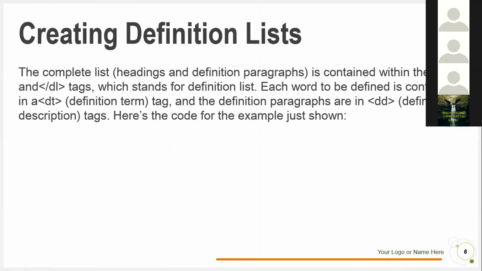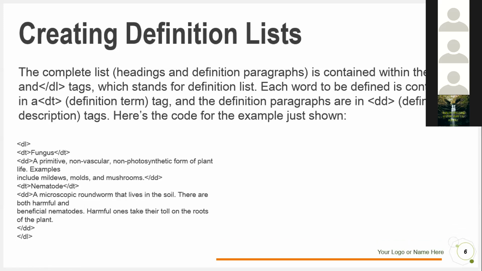Now we are going to be learning the definition list. When you're in English class, you have dictionaries, right? And in the dictionary there are so many words you don't know. HTML has a function which can help you while writing definitions. For example, if you want to write a definition for fungus, I can automatically write that. So we're learning a new thing called the definition list.